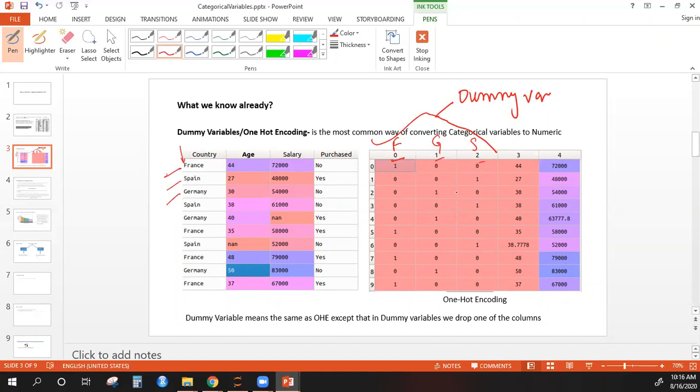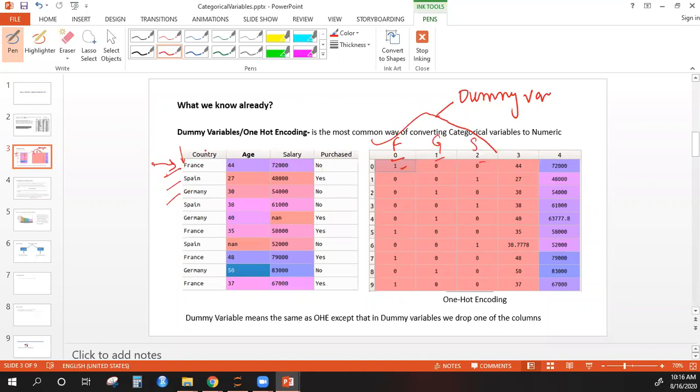The data would remain the same. Okay, so for France, I have 1 here. And of course, if France is 1, Germany will be 0 and Spain will be 0. Because this record, this is data of different people, their age, their salary, and whether they purchased a commodity or not.